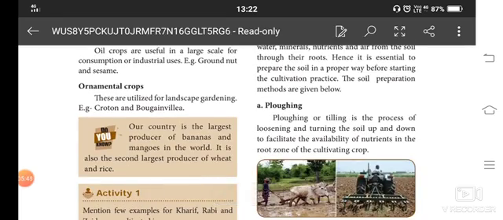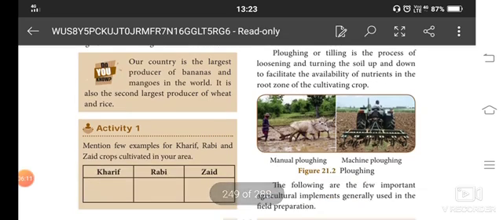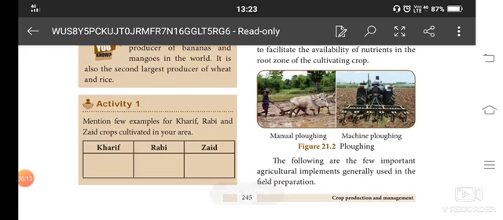Ploughing, or tilling, is the process of loosening and turning the soil up and down, because once the crop yielding was over, the upper layer has lost almost all of its nutrition. So we need to move the soil up and down, and then the nutrition present in the soil will come to the upper layer. Then we have some steps to follow in the field preparation.